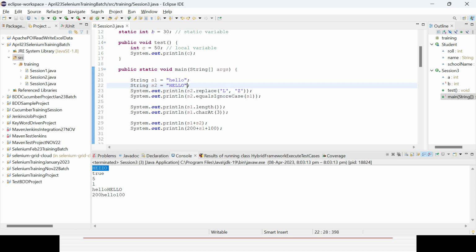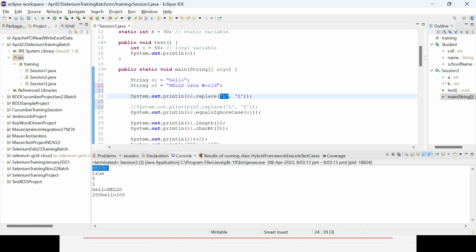Right now, say I want to replace a phrase. So see here it is hello Java world. Now I want to replace the particular phrase, so I need to put it in double quotes because that will be considered a string.